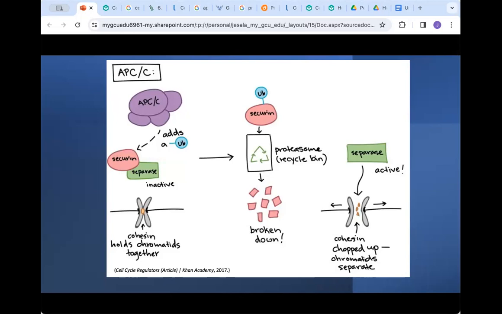Now that the ubiquitin has been added to the securin, it will be sent to the proteasome, and the proteasome will act like a recycle bin and break it down. Now the separase is free to become active and it will break down the cohesin, and this will start the separation of chromatids.